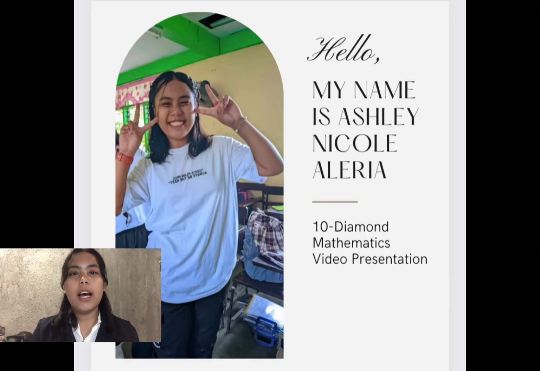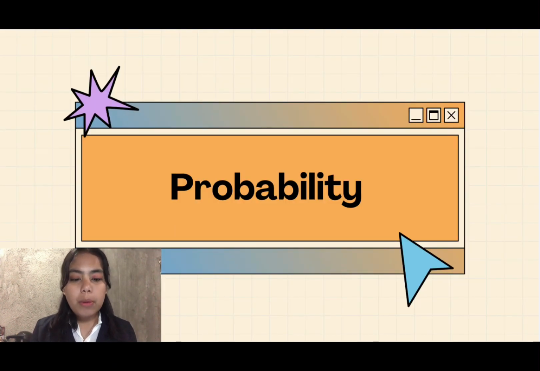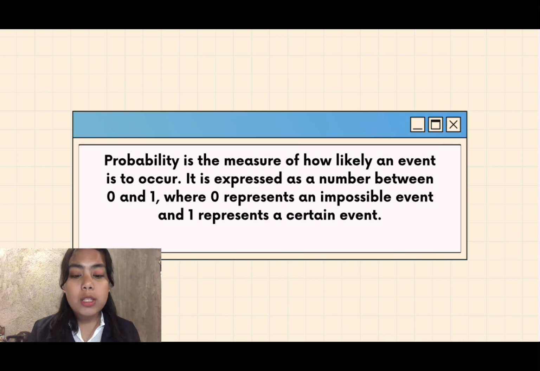This is Ashley Nicole Aluria from Grade 10 Diamond, and we will discuss probability. Probability is the measure of how likely an event is to occur.